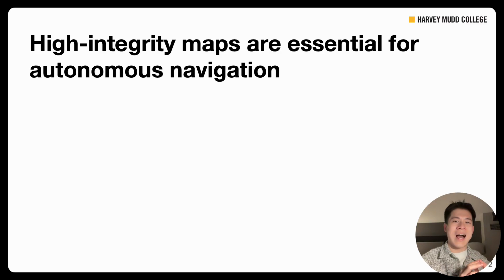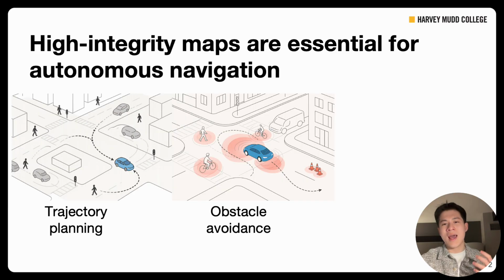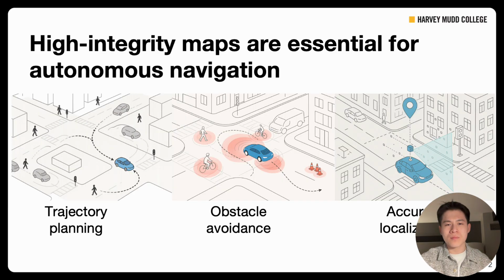So currently, accurate and up-to-date maps are very fundamental to the safe and efficient operation of autonomous navigation systems, particularly in a dynamic urban environment. Systems like autonomous vehicles, robots, or any other intelligent system all rely on these maps for robust trajectory planning, effective obstacle avoidance, and accurate localization.